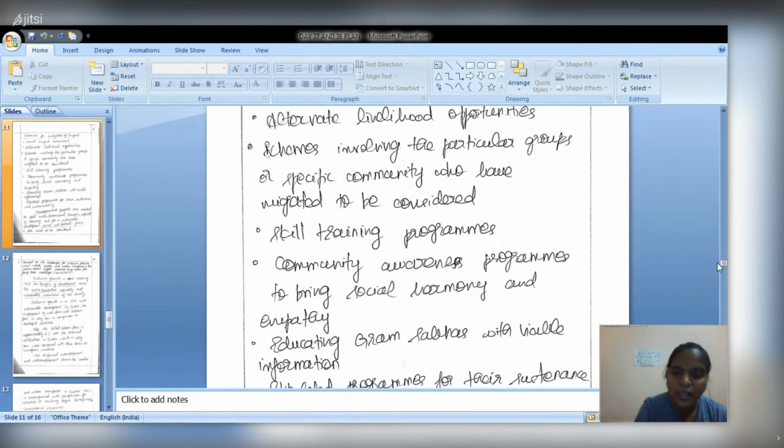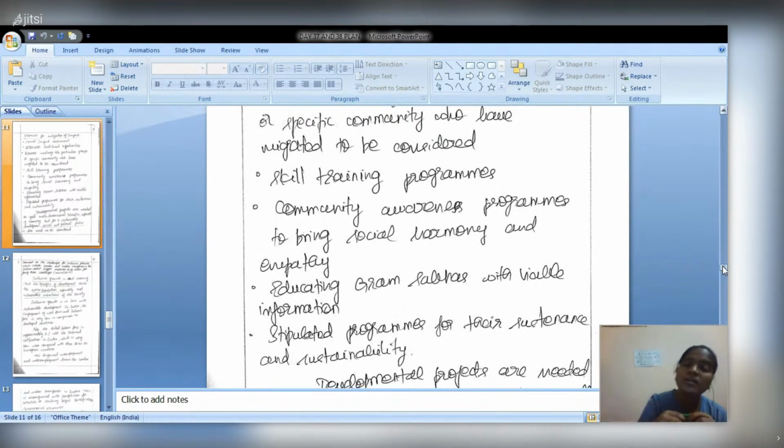Okay, and educating the gram sabhas with viable information about the social impact assessment or the reforms act or the Land Acquisition Rehabilitation Resettlement Act. A stipulated program should be there for their sustenance and sustainability. That is, a survey should be taken annually or biennially until they attain a good position in their economy as well as in a social way.